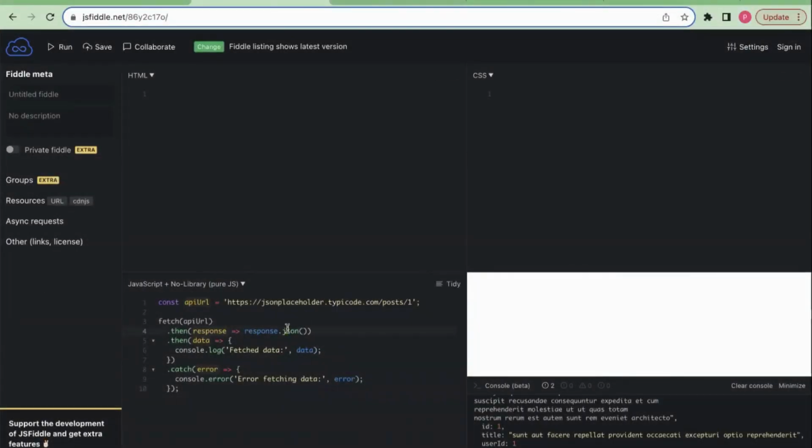This is how we have used promises to fetch the API URL result and handle the asynchronous operation. Here, the response coming from this API is then printed in our console.